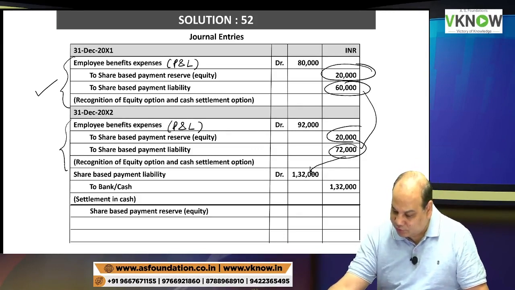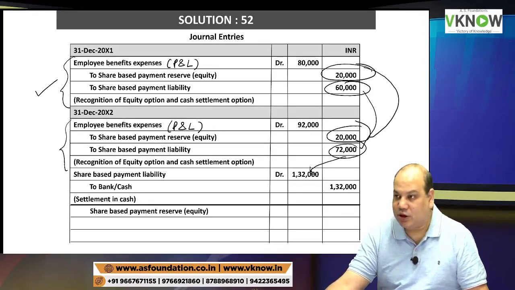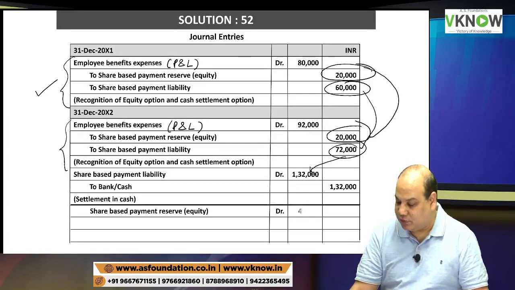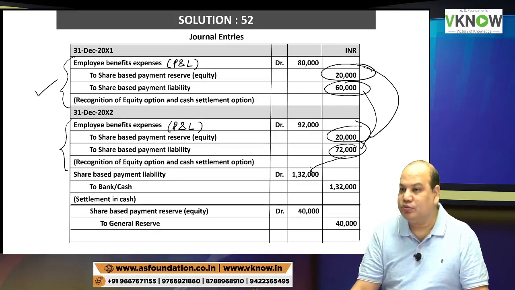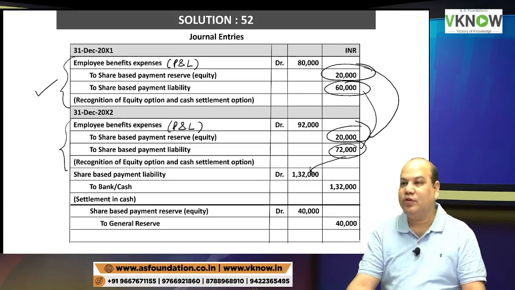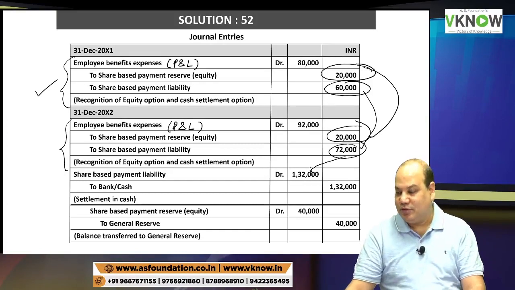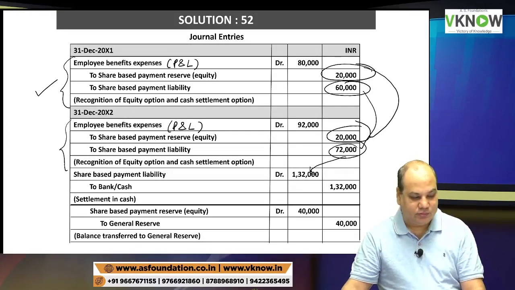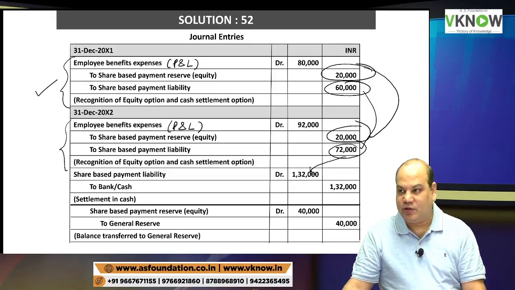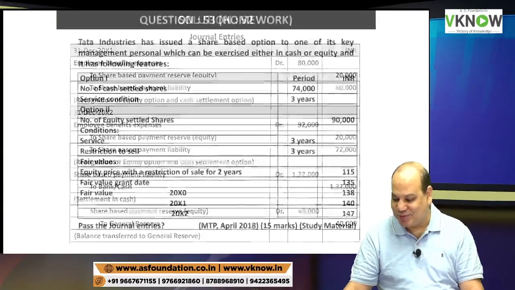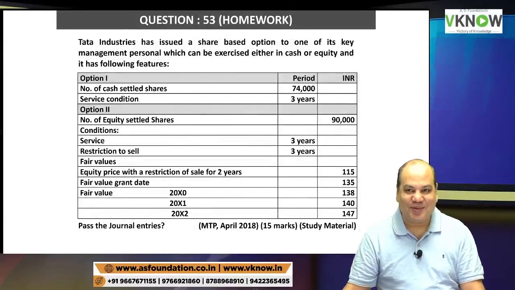And then this SBP reserve, 20 plus 20, 40, will be transferred to general reserve. Done. Same answer. Whose presentation is better, ours or the institute's? Our institute's. Okay, our institute's. That serves both purposes.